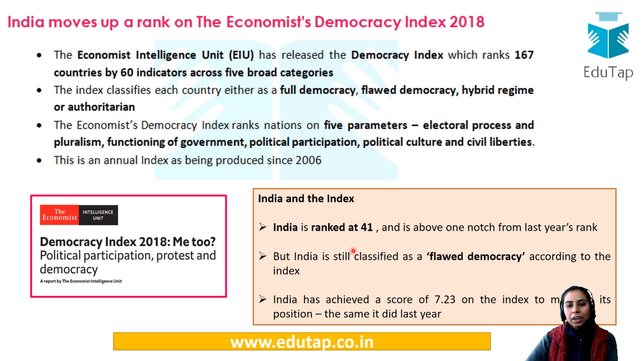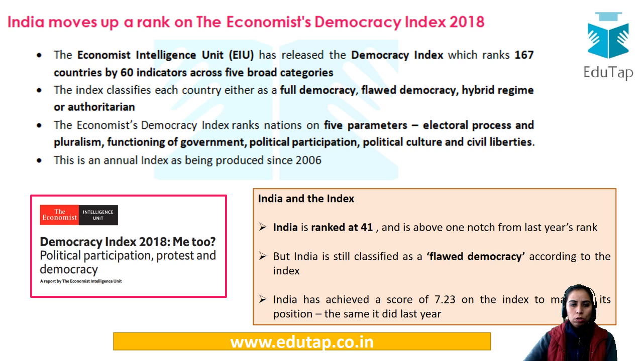So India is ranked at 41. From last year its notch is higher, but even improving on the rank scale, India is still a flawed democracy. That means India has a long way to go if it wants to become a full democracy. So being the largest democracy with the largest population, India is still a flawed democracy. This is very important for us.